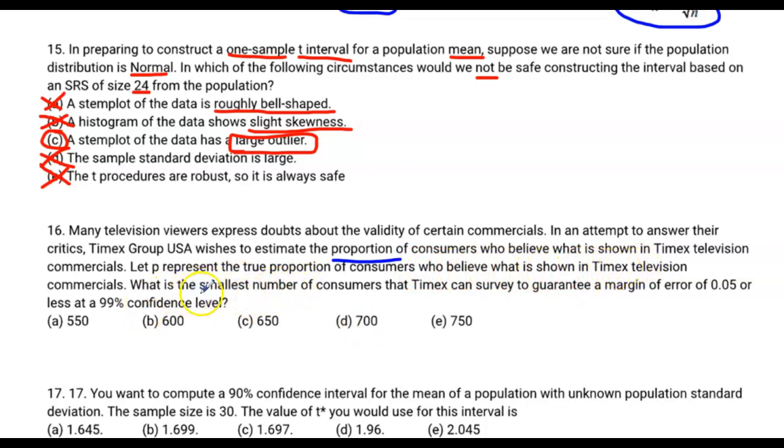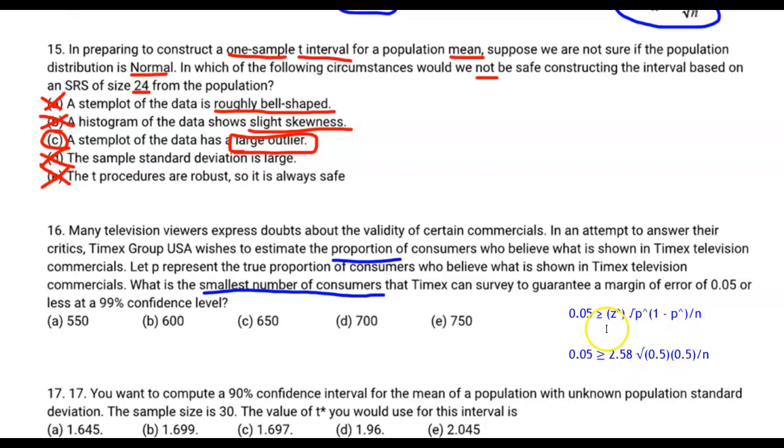What's the smallest number of consumers? Oh, another smallest number question, a minimum sample size question. So remember from the previous problem, that margin of error is going to involve a calculation with p hat times 1 minus p hat divided by n. Oh, we did forget one thing here. We are going to need that z star in there because we're talking about proportions. All right, so now we're going to fill out this formula using p hat and 1 minus p hat. We're using the conservative estimate here of 0.5 for both of these.